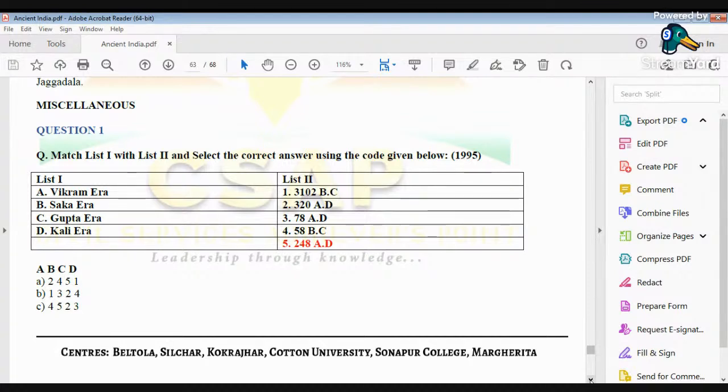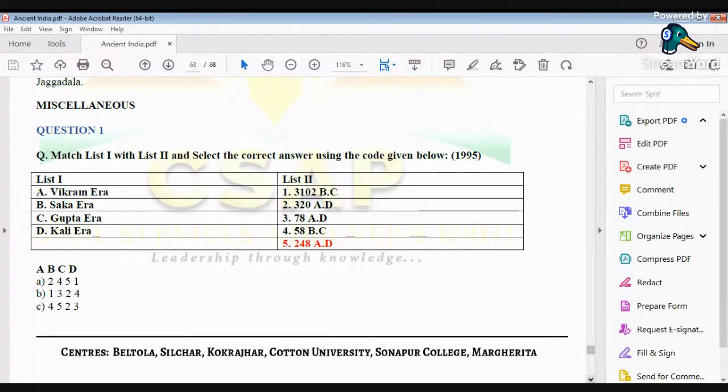Sri Gupta was more of a chief. So we largely consider Chandragupta the first to be the real founder of the Gupta Empire. When Chandragupta the first came to power, he started his own era by the name of Gupta era.